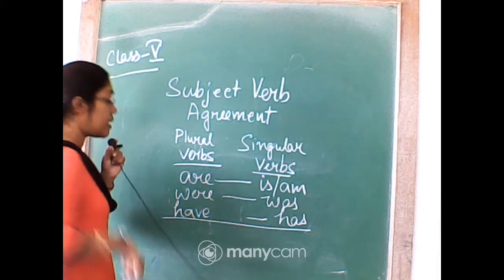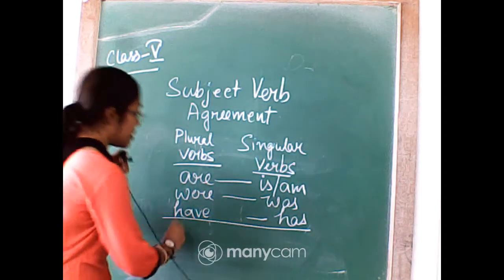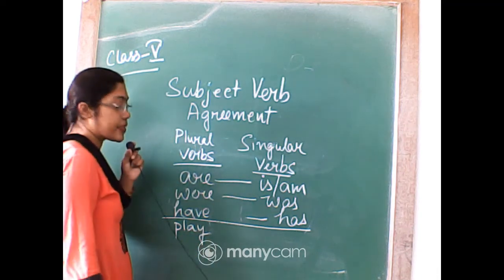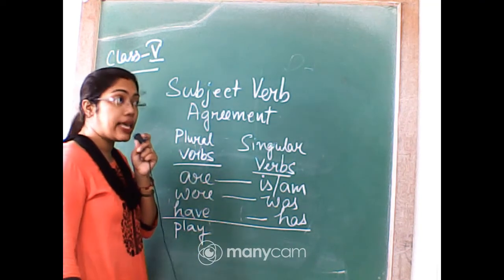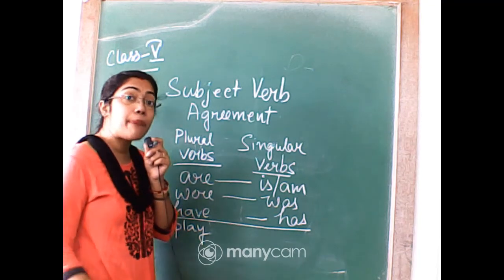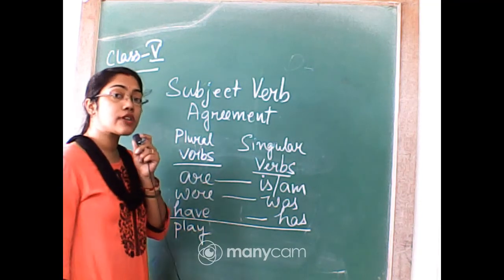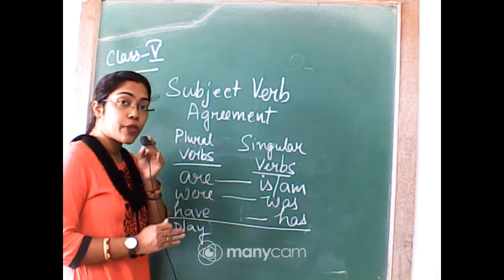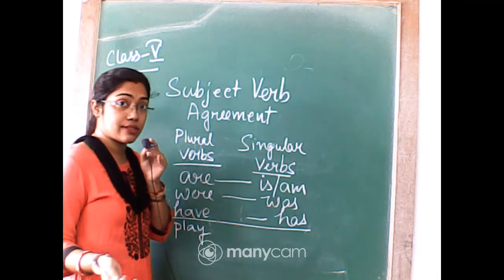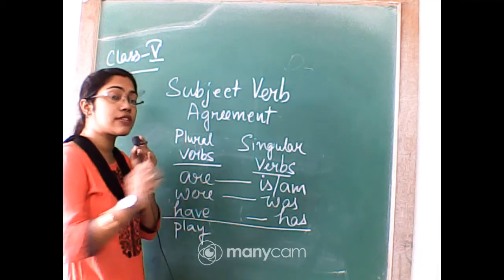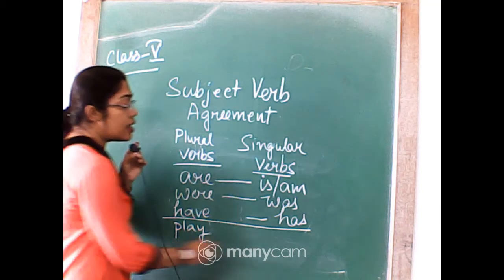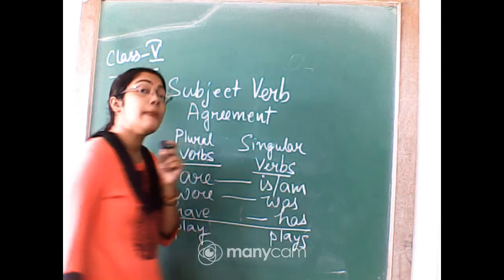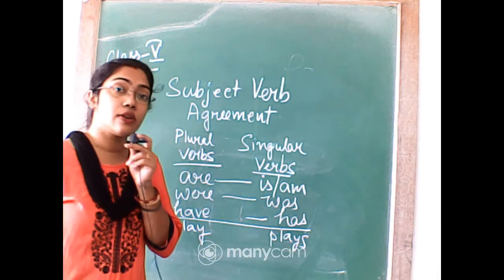Now coming to the main verbs. If I am writing that they play football, I am telling. But if I am talking about he plays football. So somewhere I am using play, whereas somewhere I am using plays. So that is because of this subject-verb agreement. Play is a plural, whereas plays, this is singular.